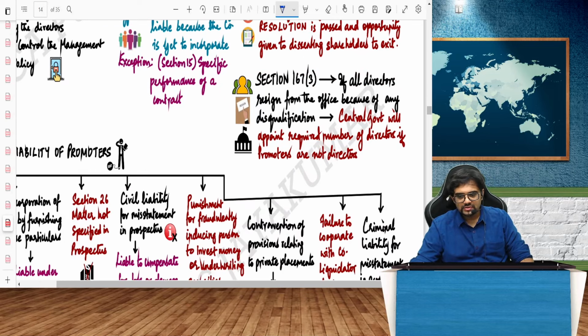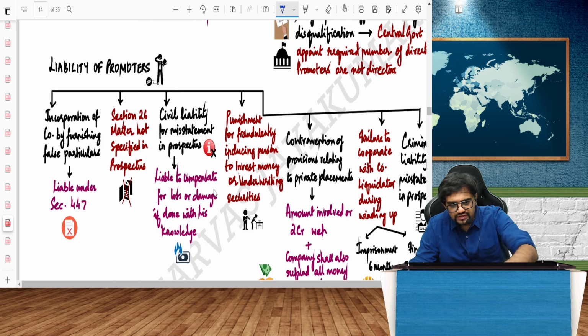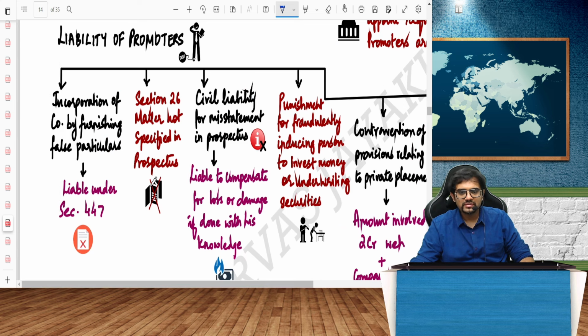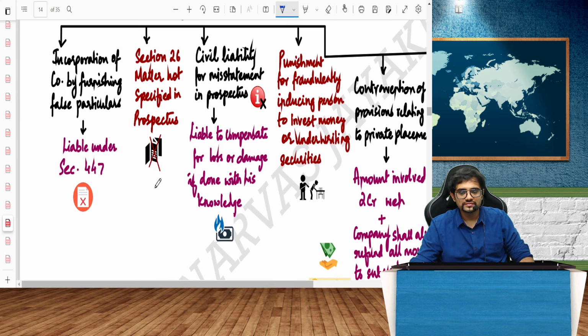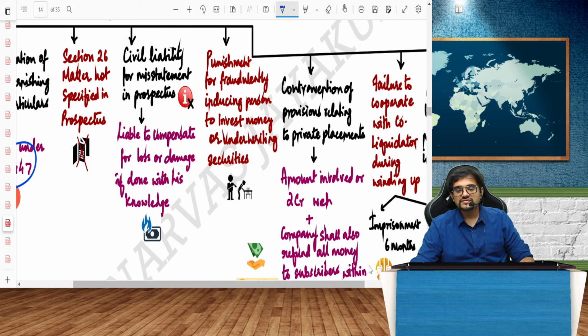But what are the liabilities of promoters? This is the entire set of liabilities, my dear friends. Incorporation of the company: if you incorporate the company by furnishing wrong information, section 447, fraud. And if you are supposed to state something honestly in the prospectus and you have misstated the prospectus, again 447. All civil liabilities will be there, where you have to refund everything and compensate for the loss or damage done with the knowledge.